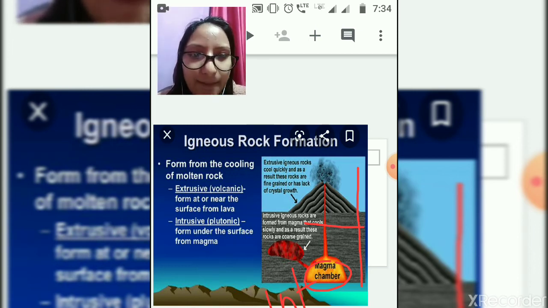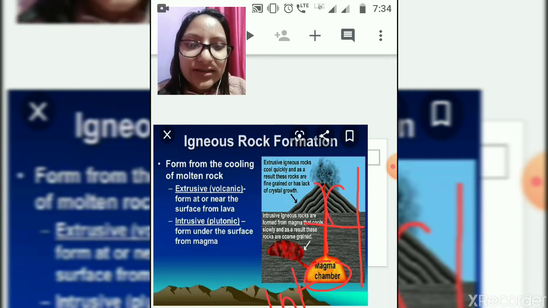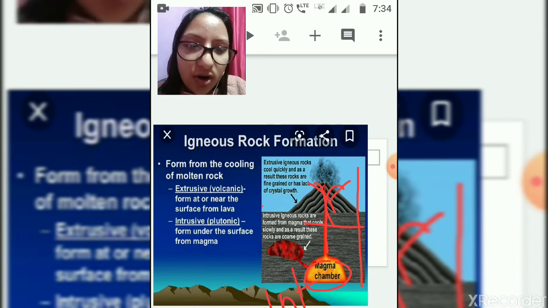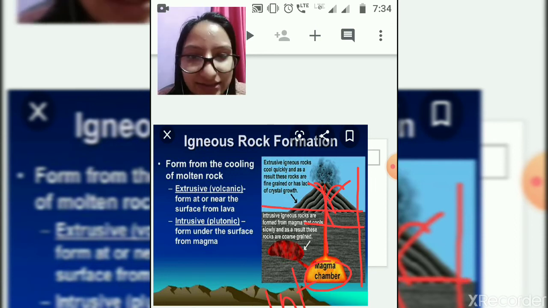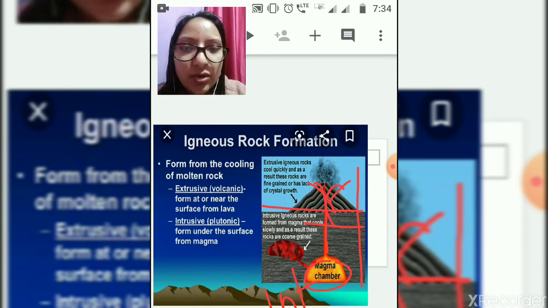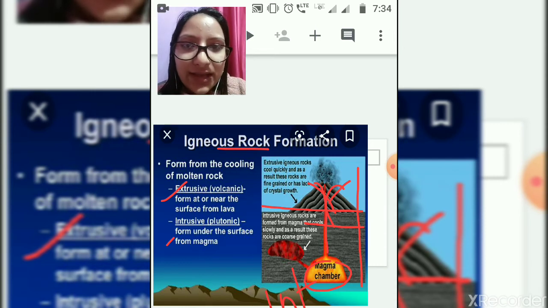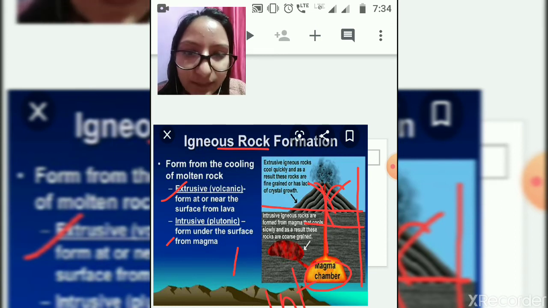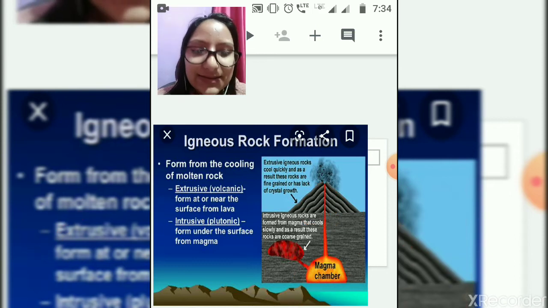And when this magma comes out in the form of lava and solidifies above or on the earth surface, we get extrusive rock. So just understand, intrusive means under the surface and extrusive means on the surface. But the materials are the same.